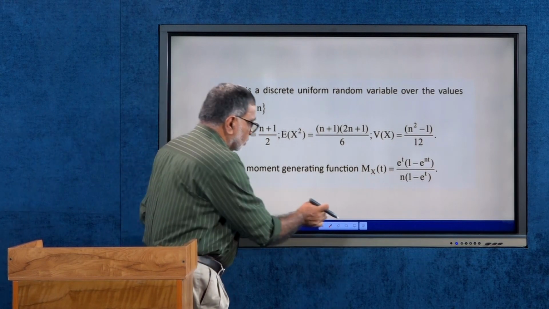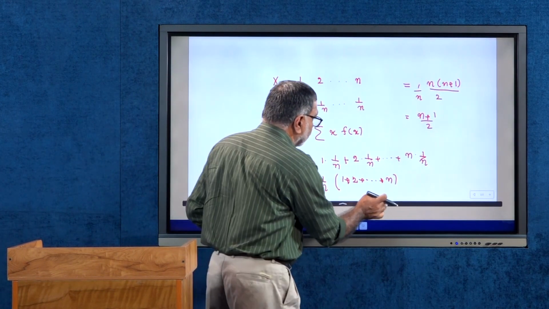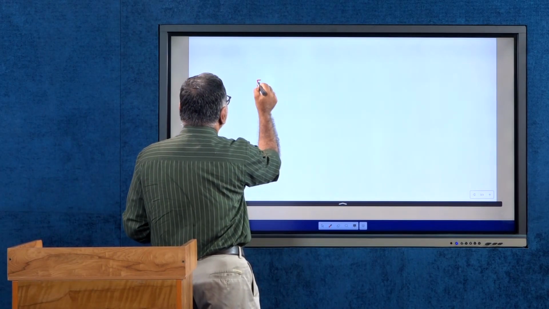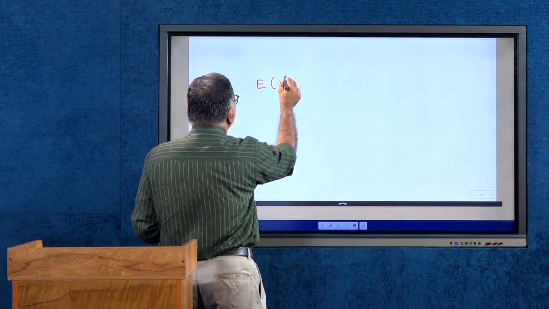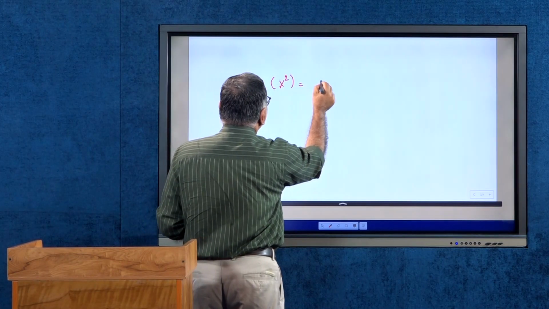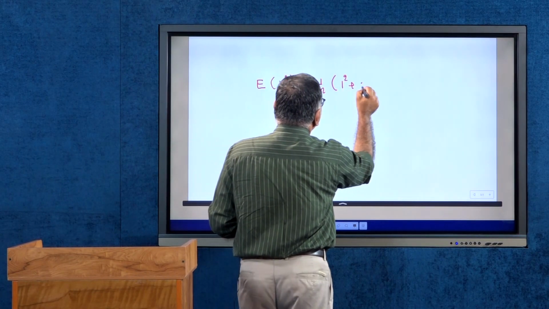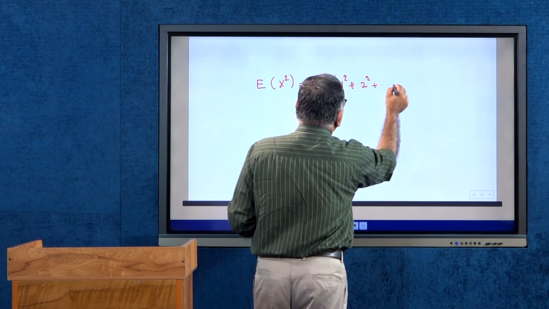So, this is the calculation part. Expectation of X square is equal to 1/n times (1 square plus 2 square plus etc. up to n square).